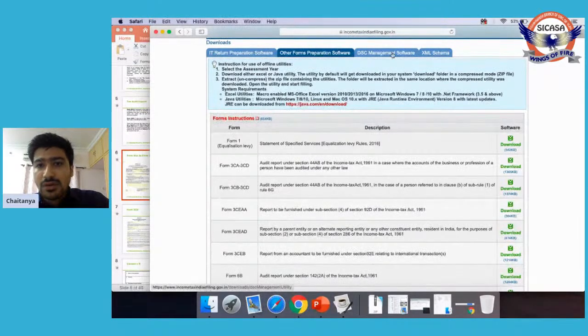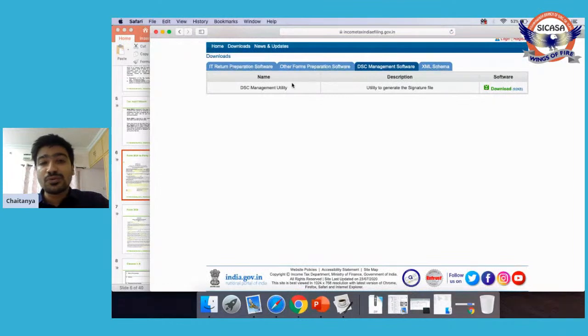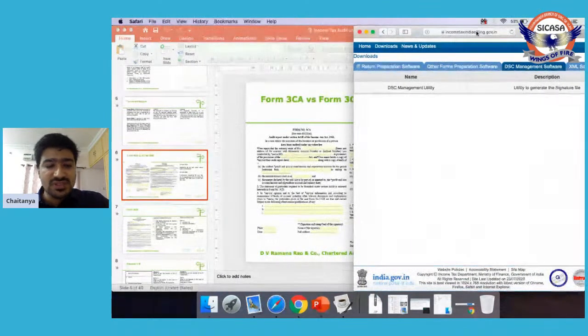And I am also downloading another utility here, that is the DSC management utility. Why is this required? Because as you all know, business returns which are required to be audited under 44AB can be filed only with the help of a digital signature. That is, only a digitally signed XML file can be uploaded. Same is the case with our tax audit report. So in the case of this 44AB, that is 3CA, 3CD or 3CB, 3CD, only a digitally signed XML file can be uploaded.